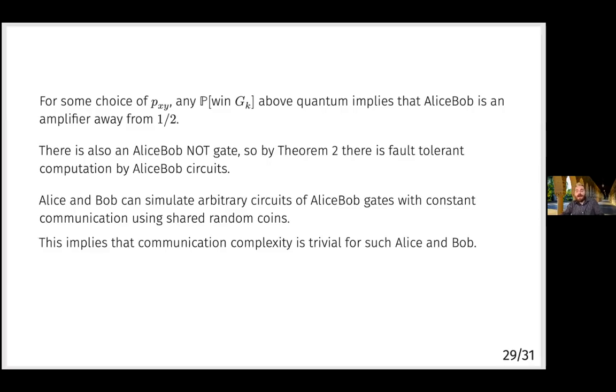And I didn't mention this, but because there's this other direction of the equivalence between reliable computation and amplification, if they have trivial communication complexity, you can show that they must win at one of these non-local games. And it's really not so surprising, right? They must be able to amplify these distributed bits. And so there must be some game, some k, such that they win Gk more often than quantum mechanics.